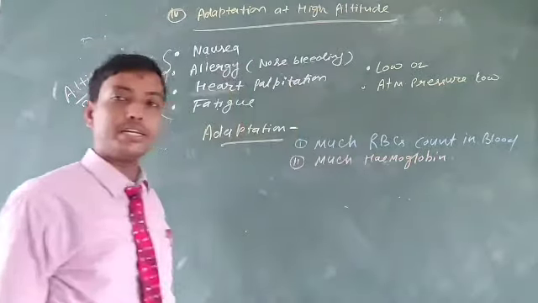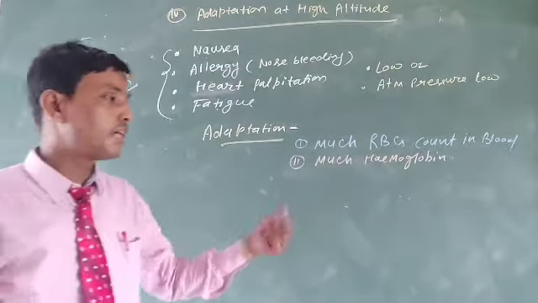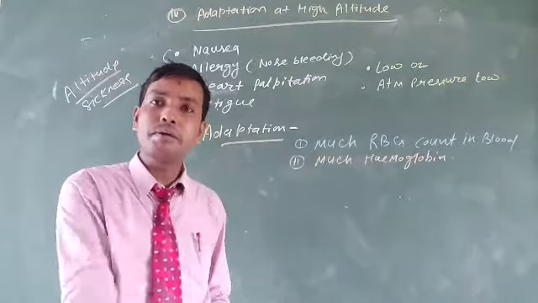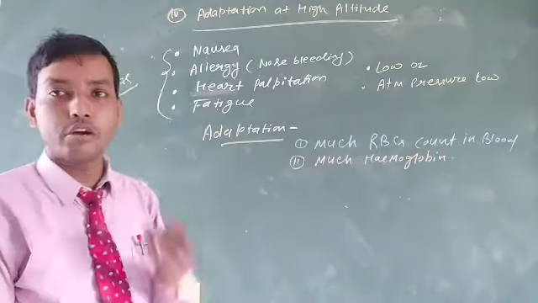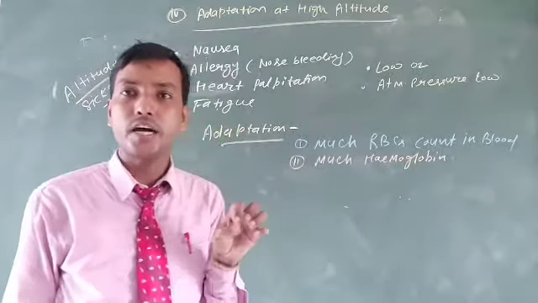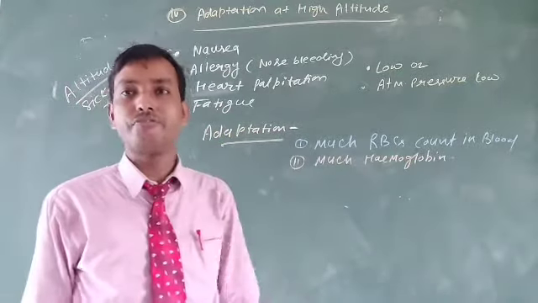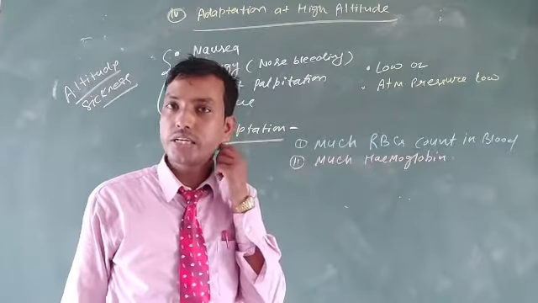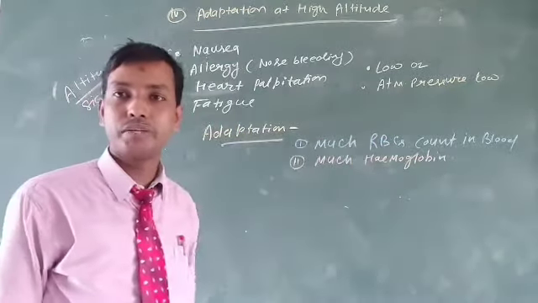Much hemoglobin in the body. So, if the hemoglobin is high, then they are able to trap the maximum amount of oxygen from the environment. If the maximum amount of oxygen is trapped by the hemoglobin, they will never feel the problems that appear due to the lack of oxygen as well as the low atmospheric pressure.